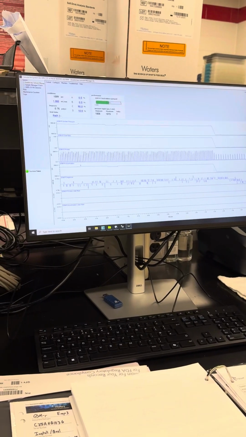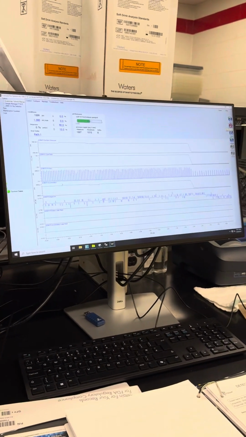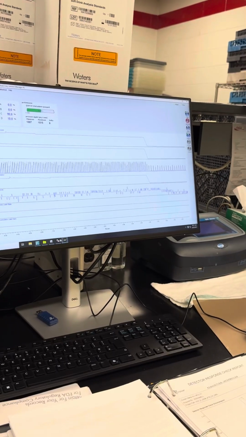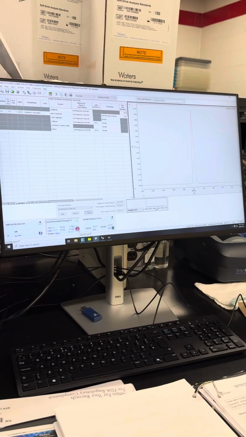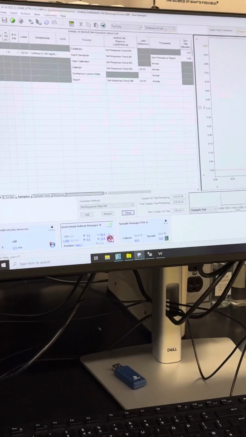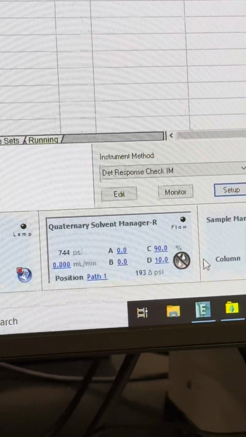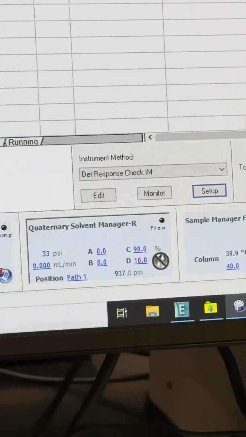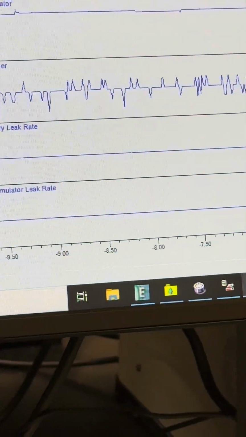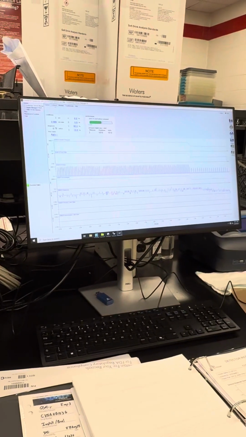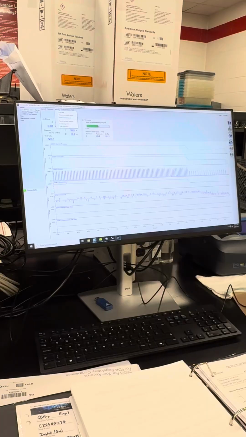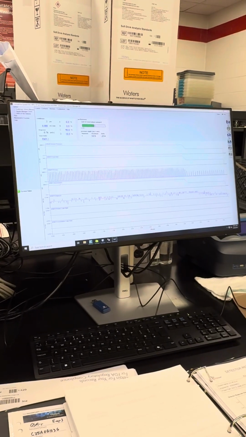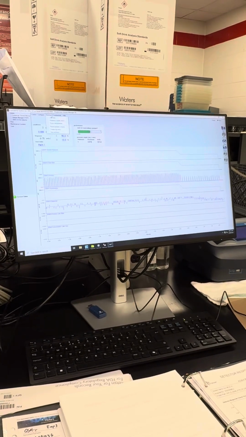That's that. You can also stop flow over here on the console, or down here, stop flow now. So this would completely just stop the flow. If you have leaks or something like that, you can just immediately stop it there. It'll shut it off.